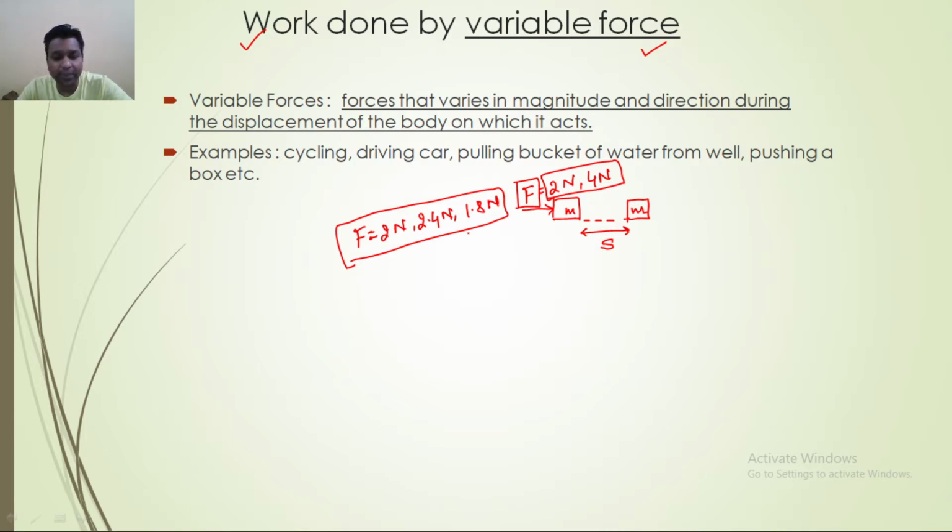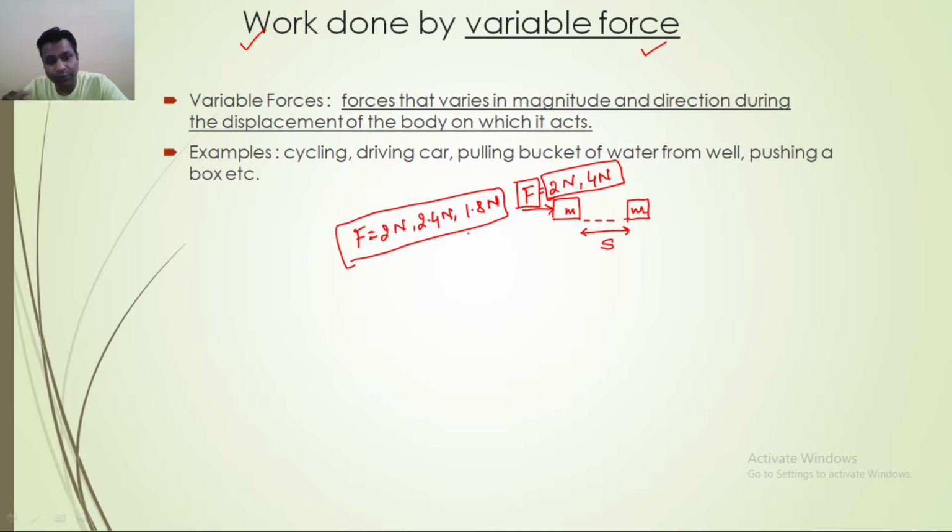Take the example of cycling: the force that you apply is not constant throughout the journey. Sometimes you apply more force on the pedal, sometimes less, depending upon the terrain of the land.